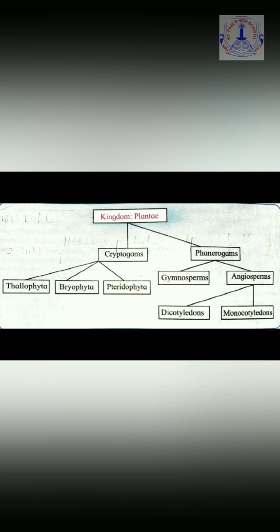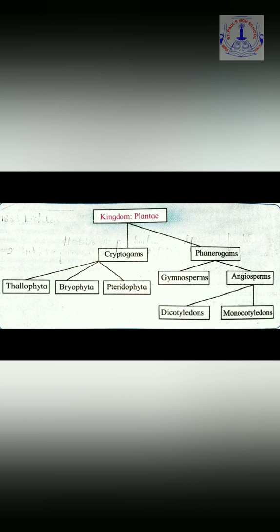So the plants which have naked seeds will be included in the division of gymnosperms. Now, one thing that we need to understand is what is meant by naked seeds. Naked seeds means the seeds are not covered by any natural covering, that is a fruit. They do not have any covering of fruits. That is why we call them naked seeds.